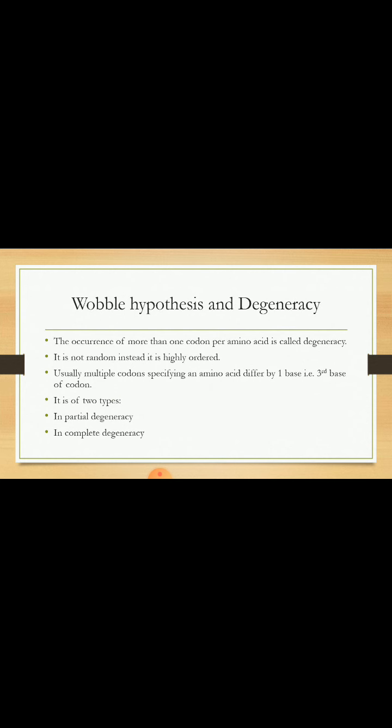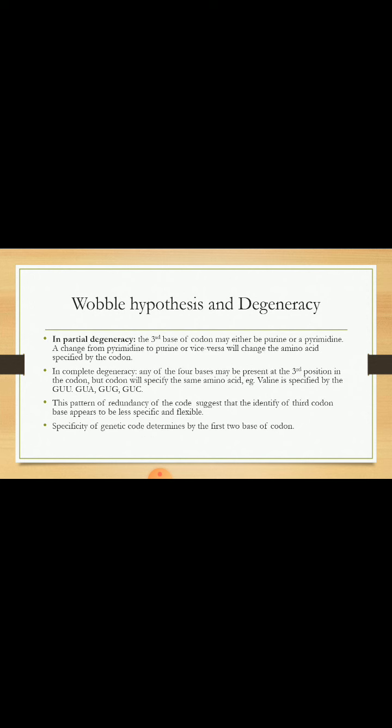Wobble hypothesis and degeneracy: the occurrence of more than one codon per amino acid is known as degeneracy. It is not a random process, but a highly ordered one, and usually multiple codons specifying an amino acid differ only by one base, that is the third base of a codon. It is of two types, partial degeneracy and complete degeneracy. In partial degeneracy, the third base of a codon may be either a purine or a pyrimidine, and a change from pyrimidine to purine or vice versa will change the amino acid coded by that codon.